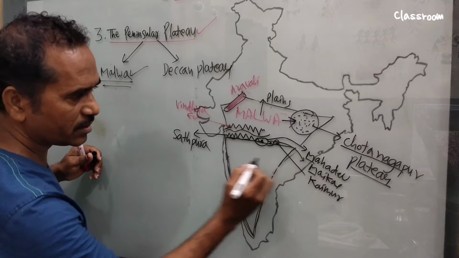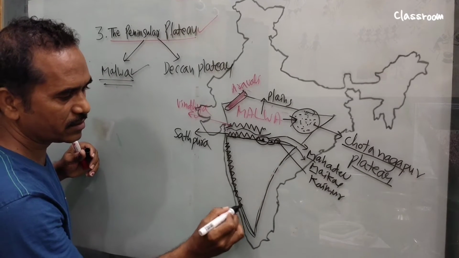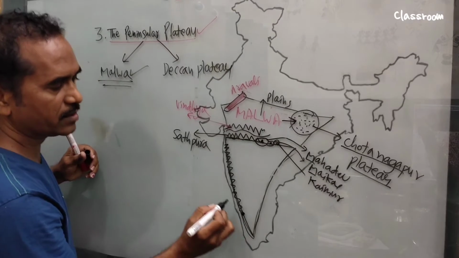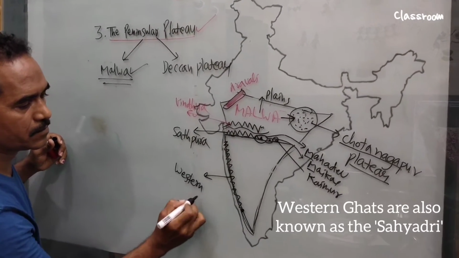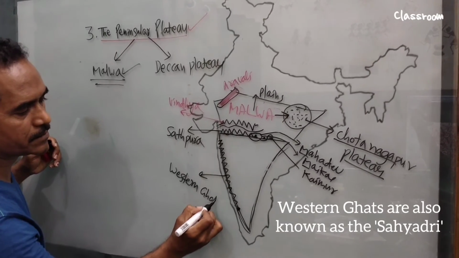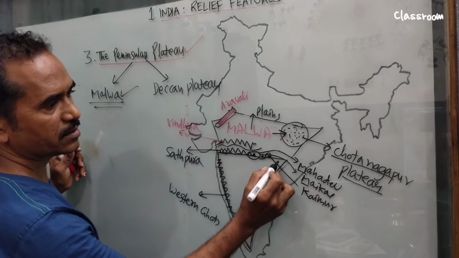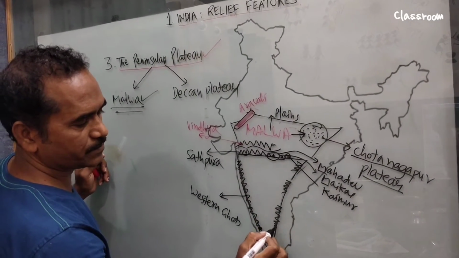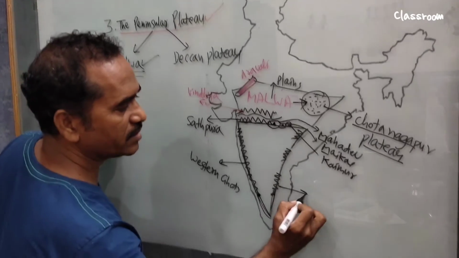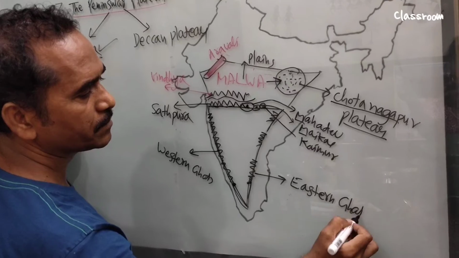Now what do you find to the west of it? Here west of it we find up to here, it is Western Ghats. And to the east of it, here it is Eastern Ghats.